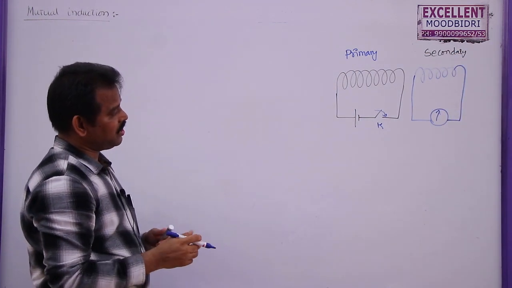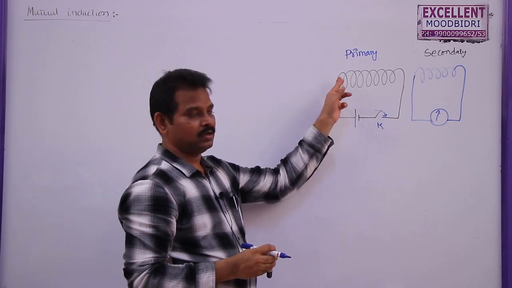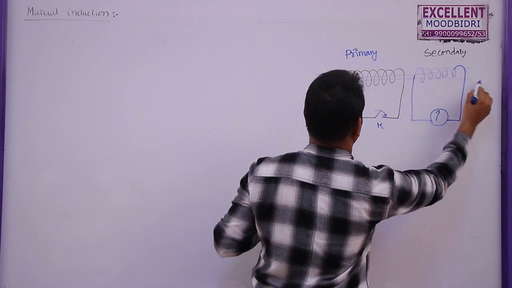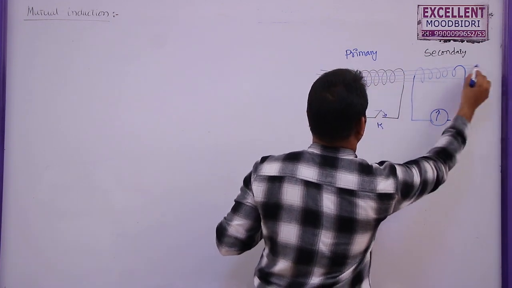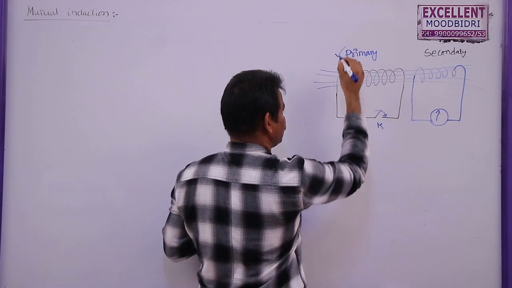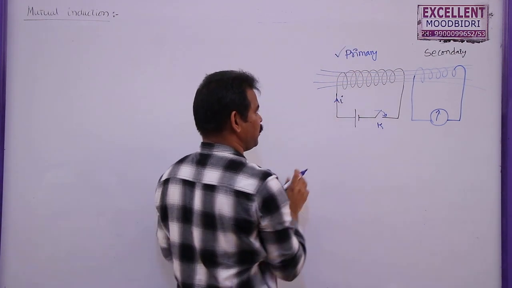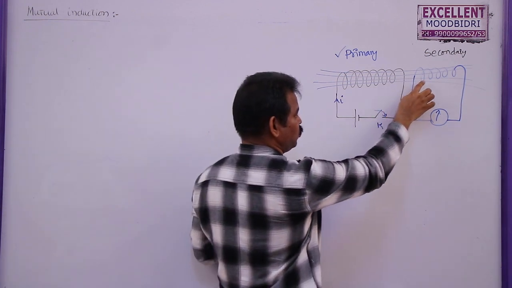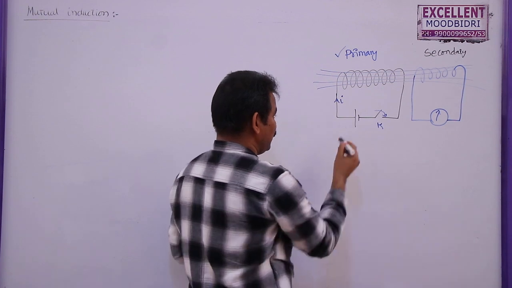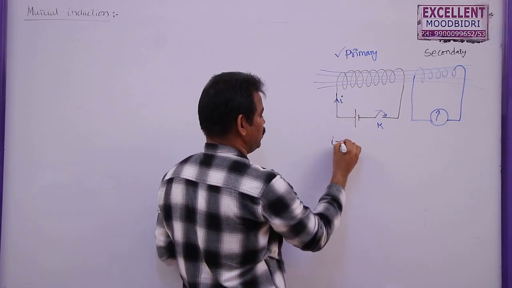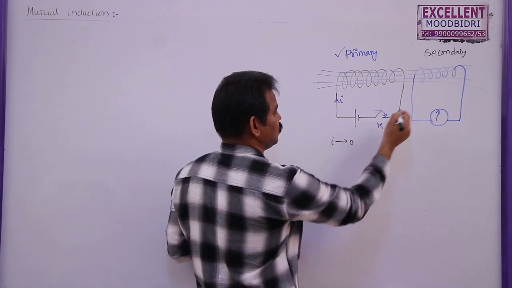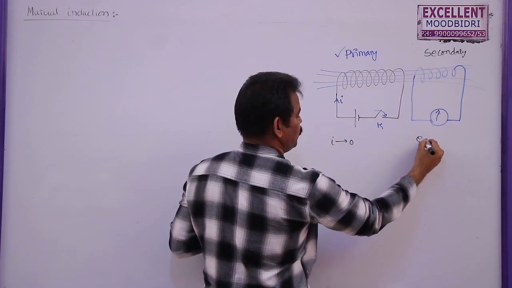Whenever there is a change in current through the primary coil, the flux through the primary coil will pass like this. That means the same flux can pass through the secondary coil also. So, whenever there is a change in current passing through the primary coil, the flux through the neighboring coil, or secondary coil, also changes. Now let us say the current is 0 initially. When the current is 0, no field will be produced along this coil. So, due to this no EMF will be induced here.